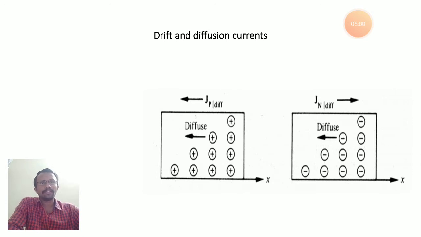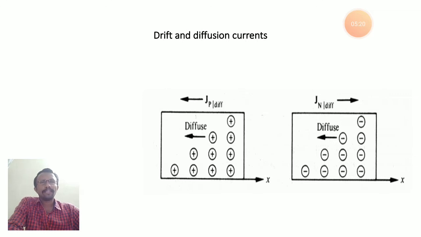We already know the diffusion currents due to holes and electrons are opposite in direction. If you see any current due to holes and current due to electrons, they are opposite to each other.